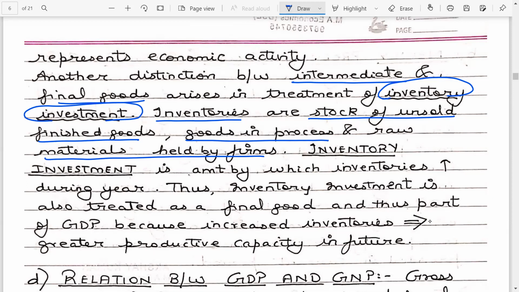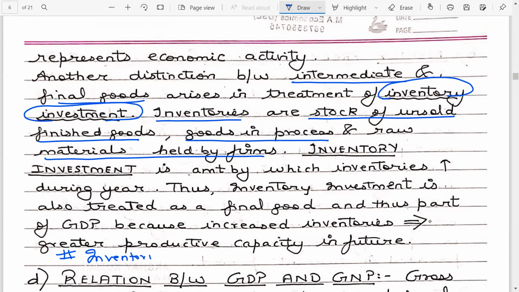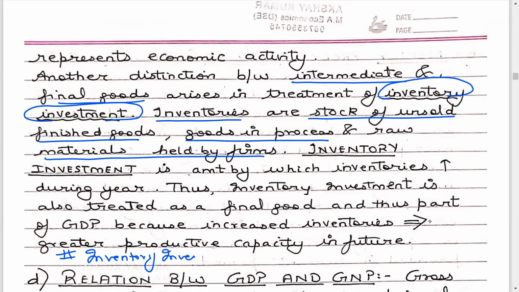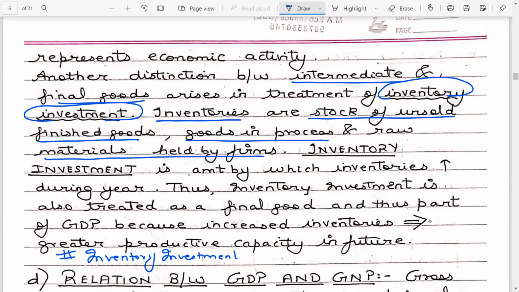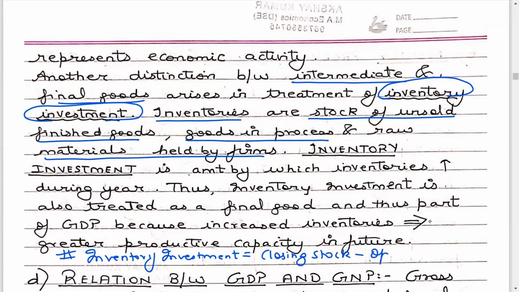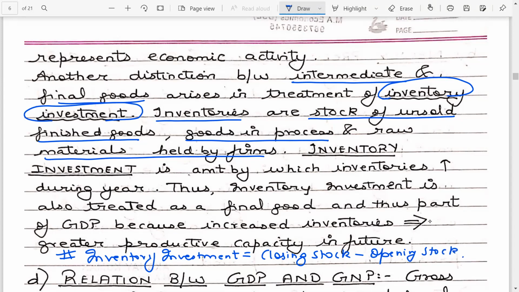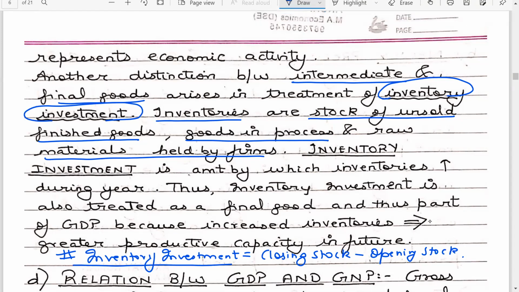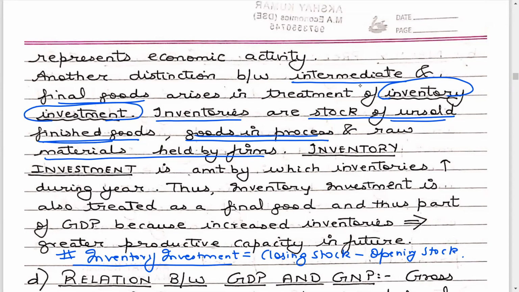So my inventory investment is nothing but closing stock minus the opening stock. And inventory investment is going to capture those stock of unsold finished goods, goods in process, and raw materials which are held by the firm.